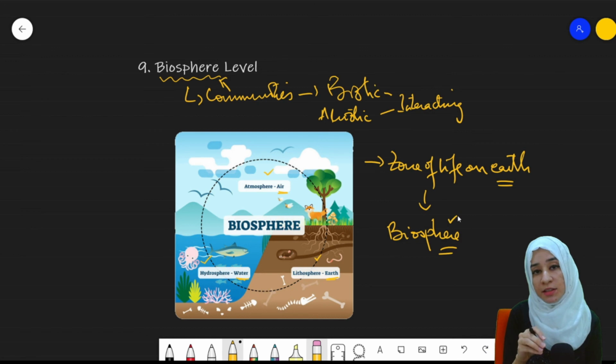This concludes the levels of organization. There were a total of 9 levels from the basic to the highest level. And I hope everything is clear.